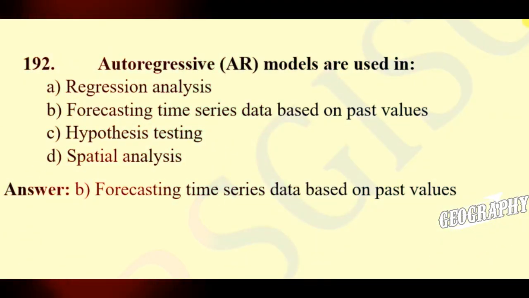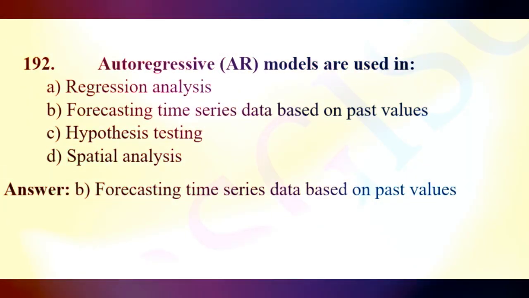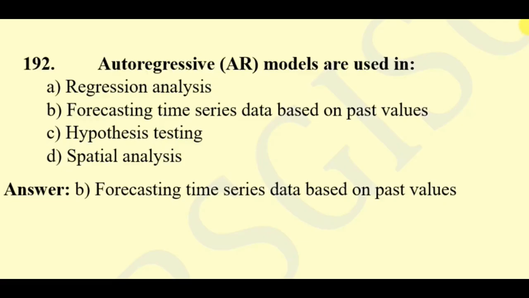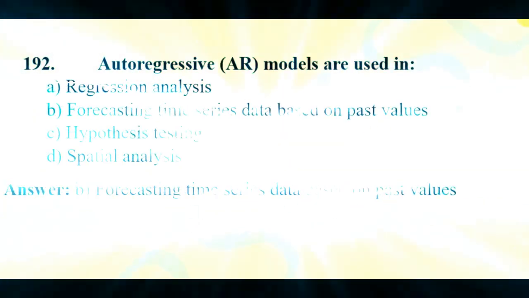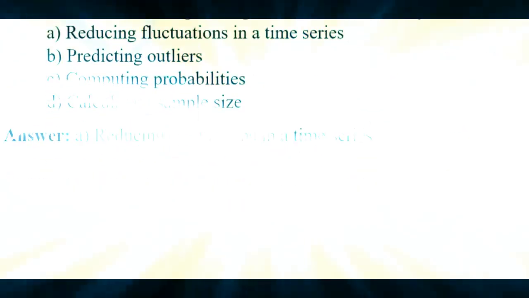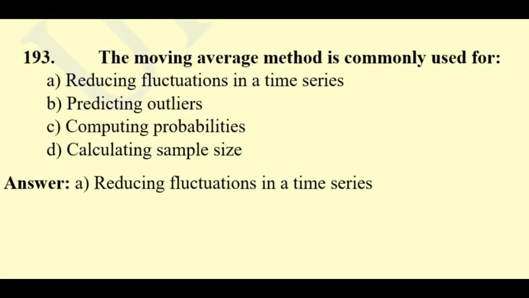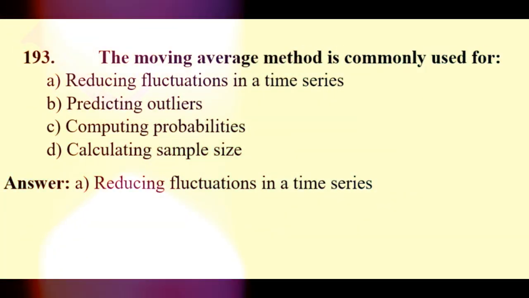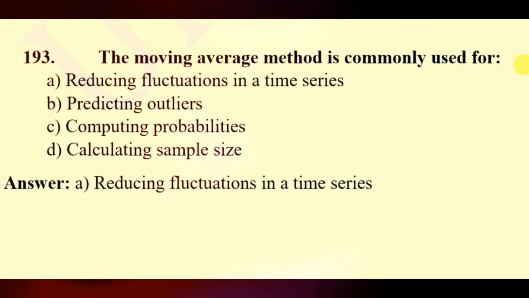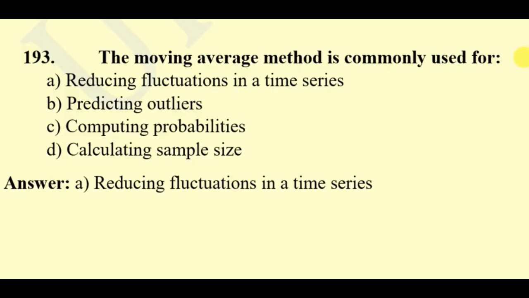Autoregressive AR models are used in regression analysis, forecasting time series data based on past values, hypothesis testing, spatial analysis. Here the right answer will be forecasting time series data based on past values. Question 193. The moving average method is commonly used for reducing fluctuations in a time series, predicting outliers, computing probabilities, calculating sample size. Here the right answer will be reducing fluctuations in a time series.